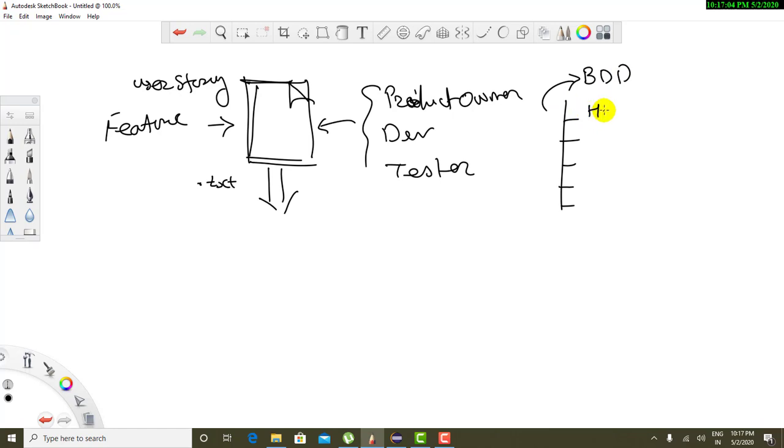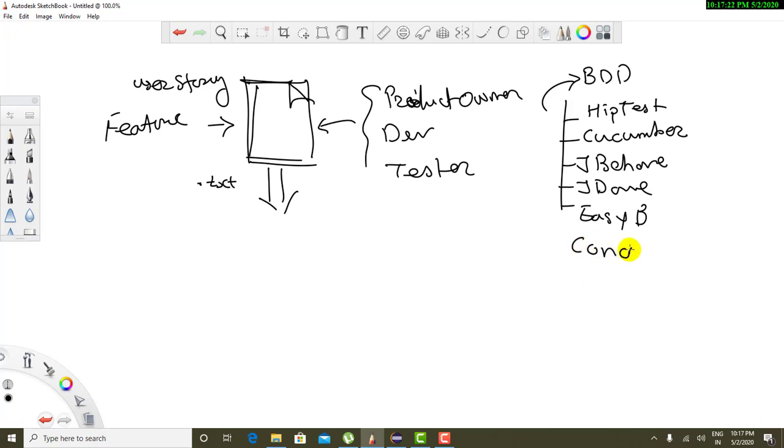We have HipTest, then Cucumber, which is very famous in the market, JBehave, which is next famous, then JDave is also there, then EasyB, then Concordion, then FitNesse. There are so many tools available in the market which will help you to design BDD, that is behavior driven development.